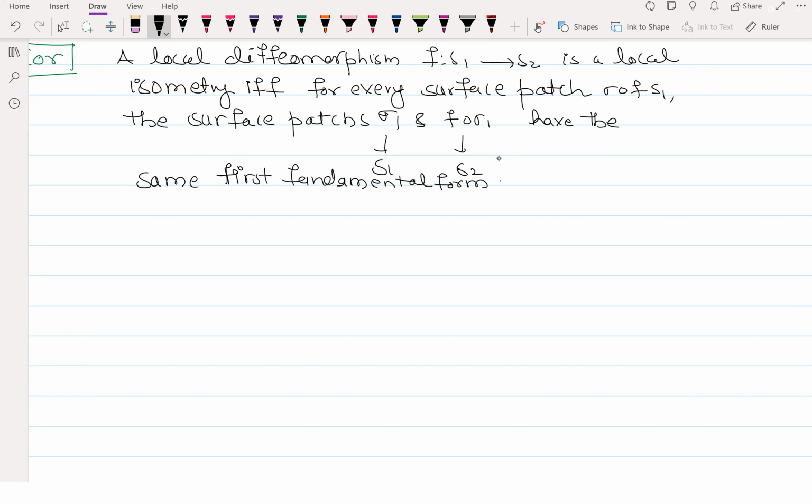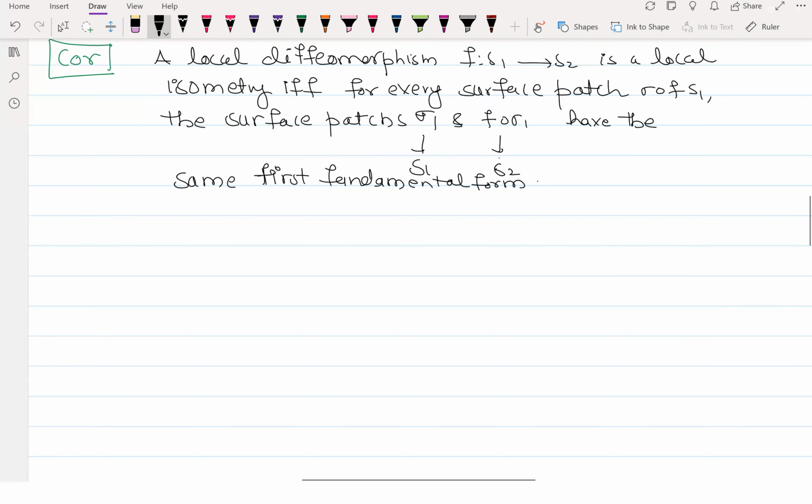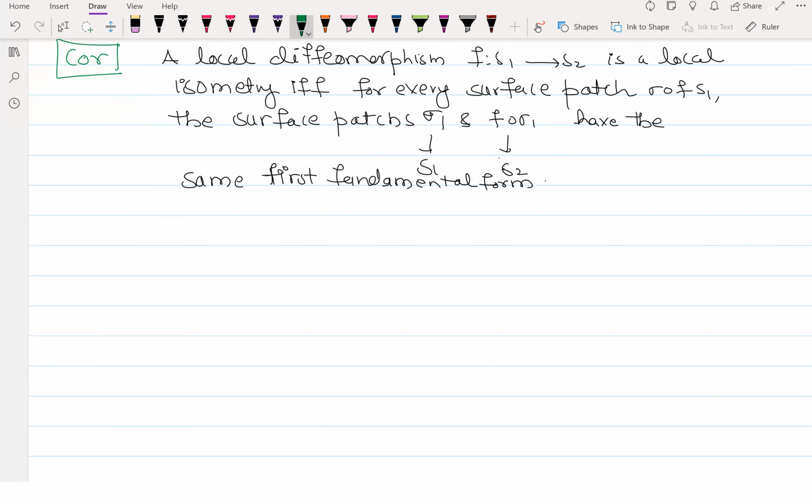I'll just give you one example for this, and for the proof you can refer to the book. But it is very easy. In fact, don't even refer to the book. I'll advise you to write it down, and then you will get a proof immediately, because the definition of the fundamental form comes exactly in the form of that norm which we wrote. So let us see one example so that things will be a little clearer to us.